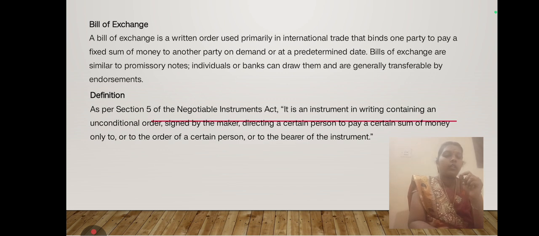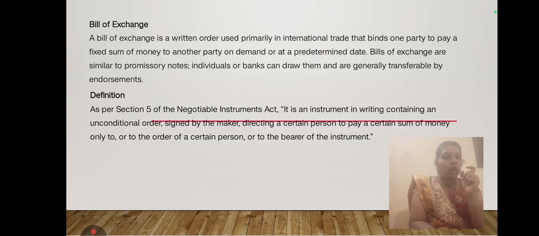This kind of bill should be drawn only. Then it should be signed by a marker. Here marker means the drawer, who wants to sign that bill of exchange and direct a certain person to pay. Who wants to pay the amount? That means Y. As per our example, Y, the drawee, wants to pay a certain sum of money only